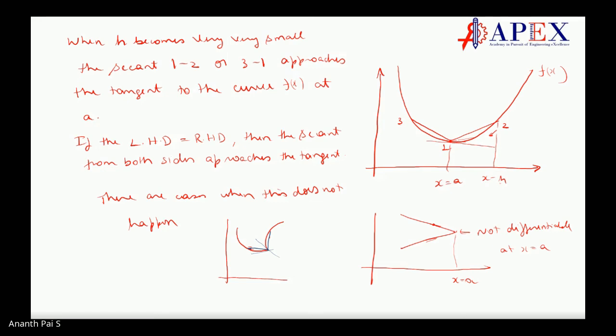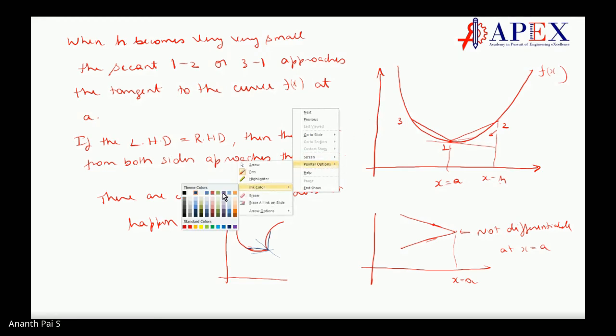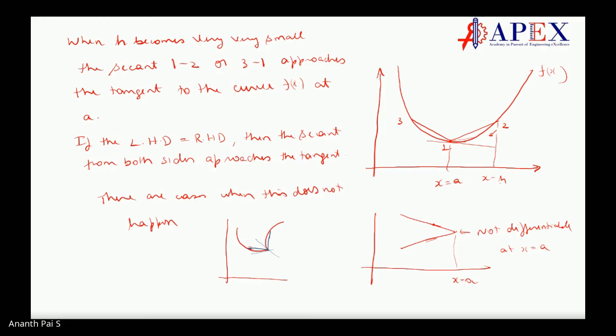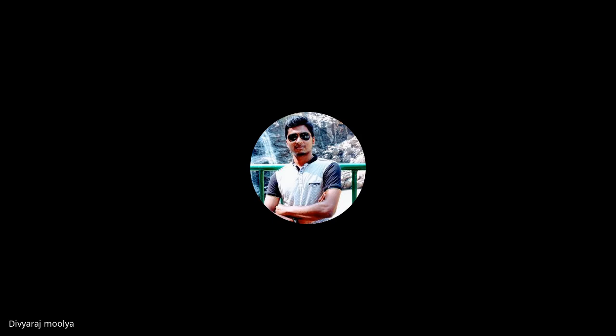Make sense? If the left hand limit is equal to the right hand limit, then the secant from both sides approaches the tangent, and the function is differentiable at that point. Otherwise, it is not.